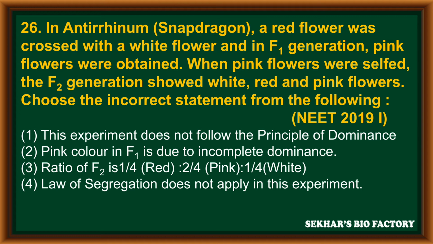First option, the experiment does not follow the principle of dominance. Second option, the pink color in F1 is due to incomplete dominance. Third option, the ratio of F2 is 1 by 4 red, 2 by 4 pink, 1 by 4 white. Fourth option, law of segregation does not apply in this experiment. In this, the incorrect statement is fourth option.